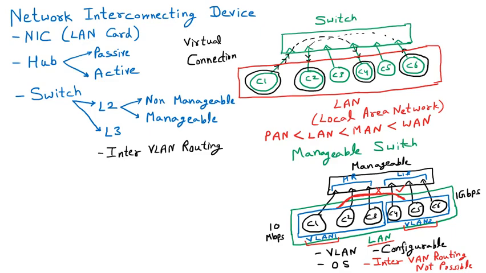Now there is one disadvantage of the L3 switch as well. The disadvantage is that it does not support multiple layers. Not supporting multiple layers means it cannot work on all the layers.